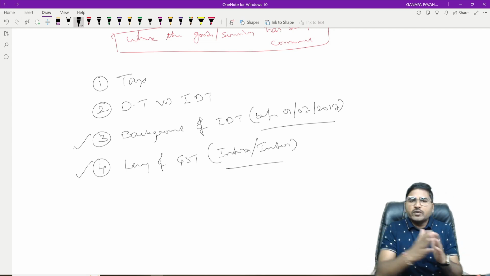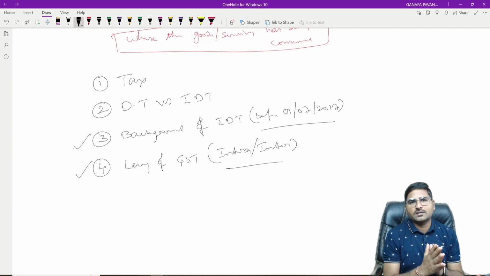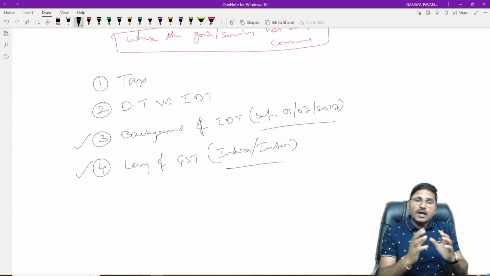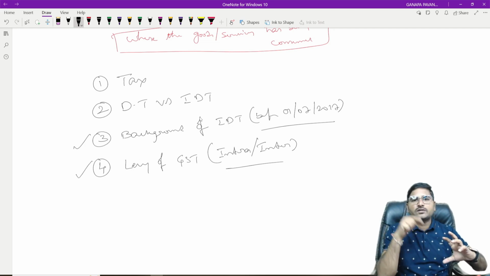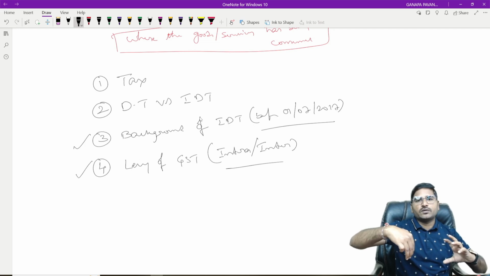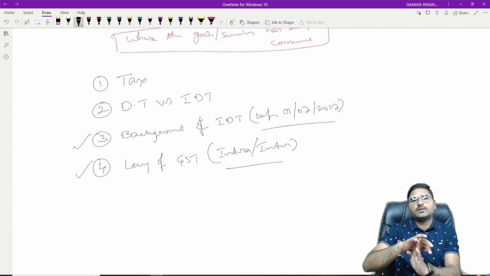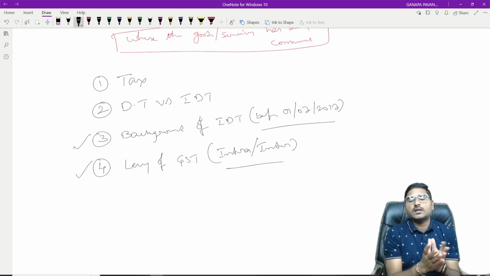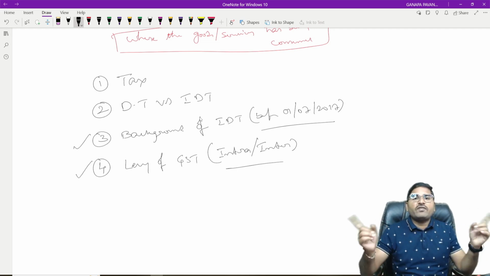See here, before the introduction of GST, if there is a service, the central government is supposed to charge service tax. And if any person manufactures a good, the central government will come and ask, sir, you are manufacturing a good, please pay central excise duty. Once the central government collected the central excise duty, the state government comes into the picture while selling the same good, and the state government will charge VAT on it. The manufacturer is supposed to bear two types of taxes, one in the name of central excise duty and another in the name of VAT, and that too at two different levy points.